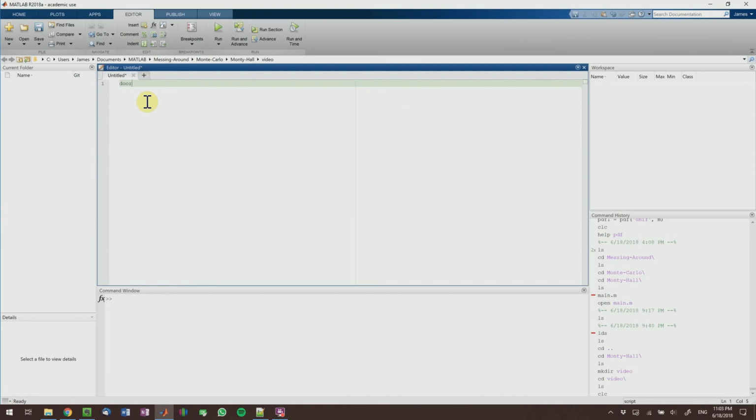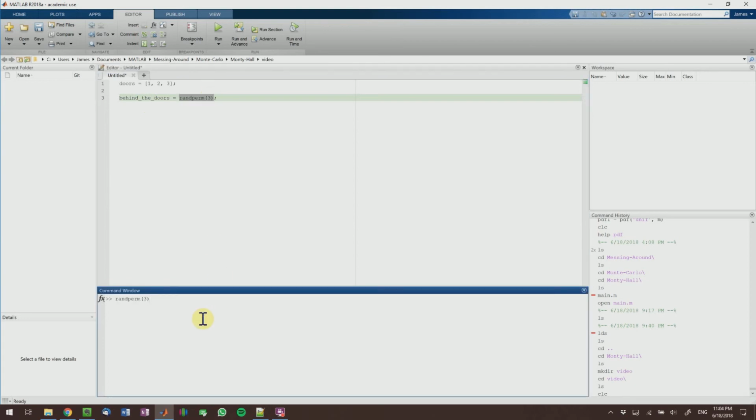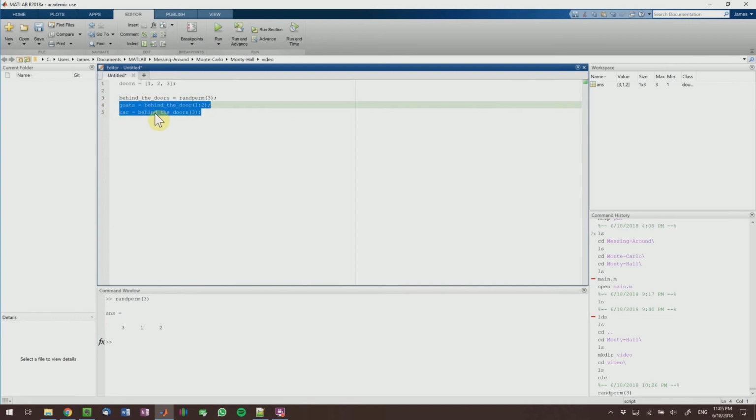So first we're going to start off by making an array called doors, and we're just going to have numbers 1, 2, and 3, and this array will represent the doors in the game show. And now I'm going to randomly shuffle what is behind the doors by using randperm, which will just produce a random permutation of the numbers 1, 2, and 3, just like this. So what I'm going to do is set the goat to be elements 1 and 2, and then set the car to be element 3. And that's exactly what these 2 lines are going to do.